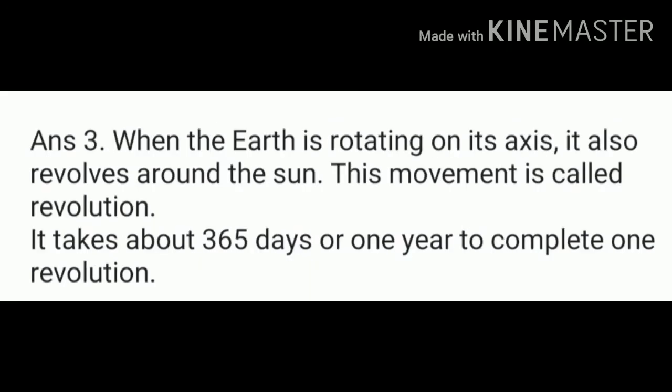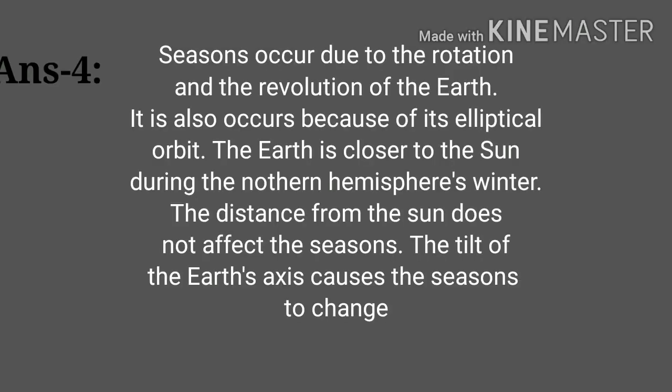Answer 3. When the earth is rotating on its axis, it also revolves round the sun. This movement is called revolution. It takes about 365 days or 1 year to complete one revolution. Answer 4. Seasons occur due to the rotation and revolution of the earth.